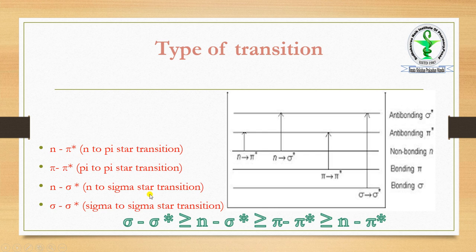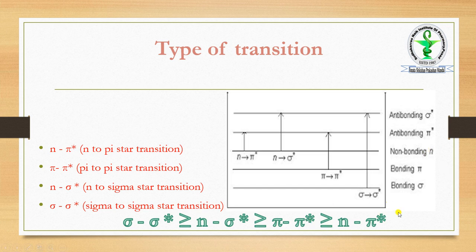So just remember, we started from sigma to sigma star, then from lower to higher energy, n to pi star. N means non-bonding orbitals and pi star means anti-bonding orbitals. Whenever you draw a diagram, you must show the conversion of bonding to anti-bonding, whereas n is the non-bonding group. As we already discussed, n never bonds with anyone.